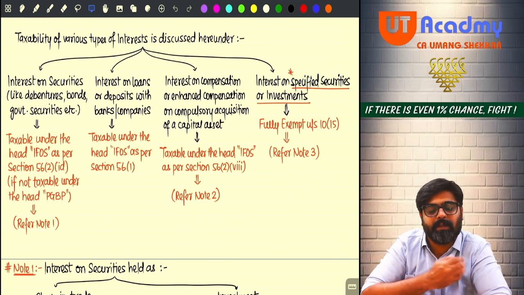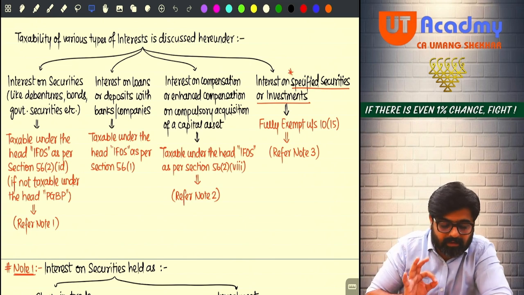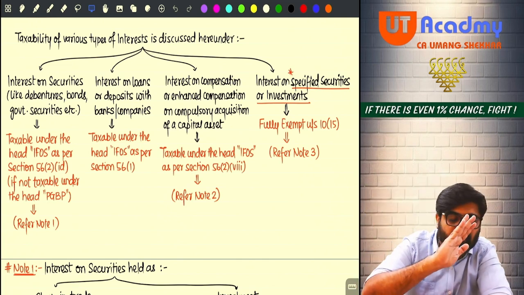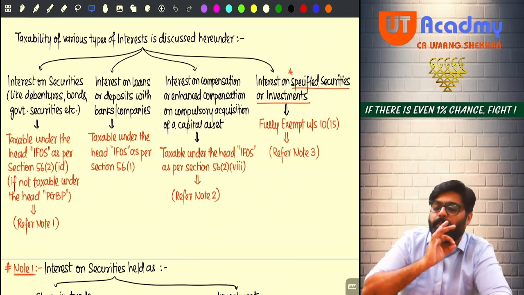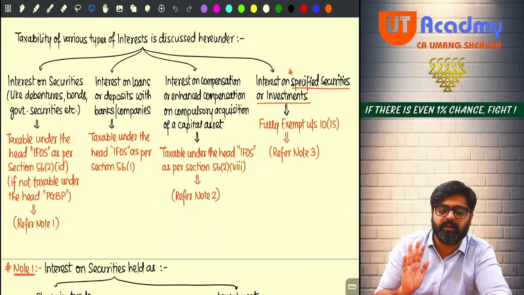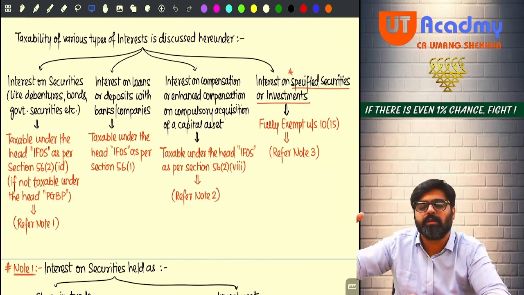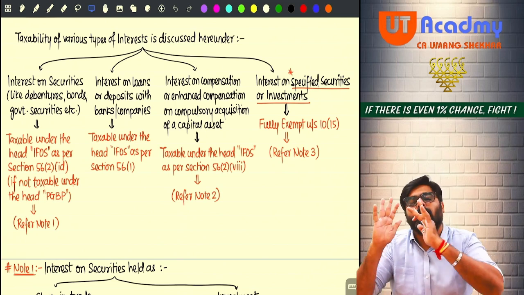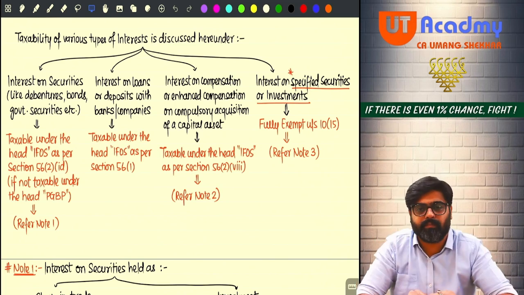You will be given a tight slap on your face if you say that. For interest on compensation or interest on enhanced compensation, taxability always happens on a receipt basis. Whatever interest you receive in this year, whether it is for this year or for earlier years, that entire interest will be taxable as your income under the head other sources in this year itself. Getting my point?